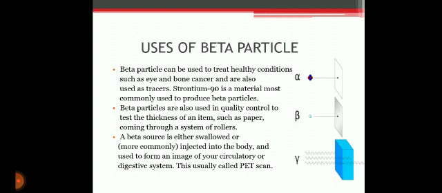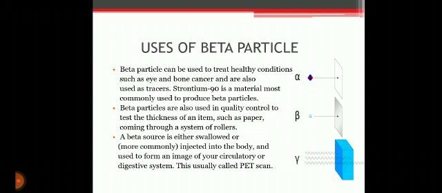Beta particles are also used in some forms of therapy to kill cancerous cells. In addition, the emission of beta particles is used indirectly in medical scanning techniques such as positron emission tomography, PET. And next is uses in industry. Beta rays have a number of important uses in industrial processes. Since they can pass through some materials, they are used to gauge the thickness of film material coming off production lines, such as paper and plastic film.